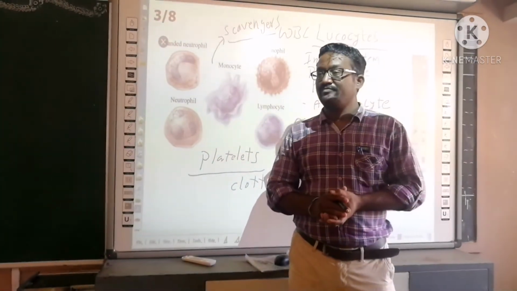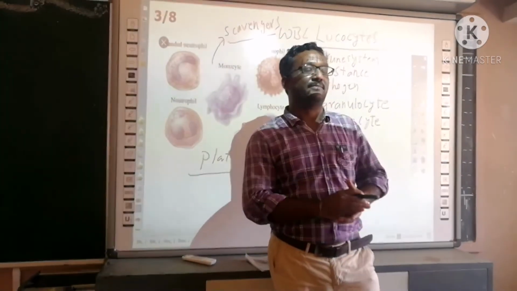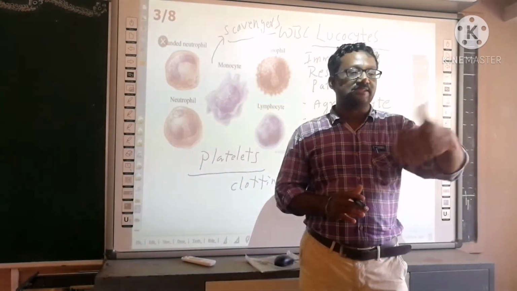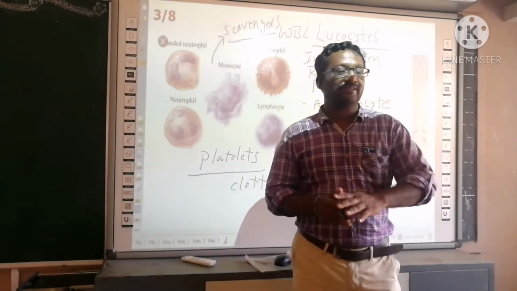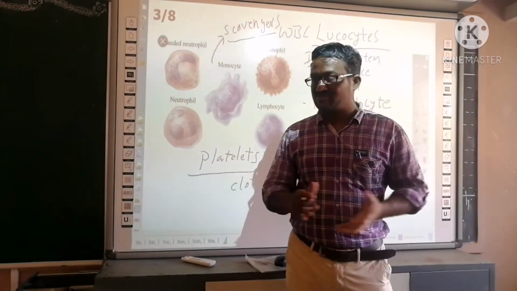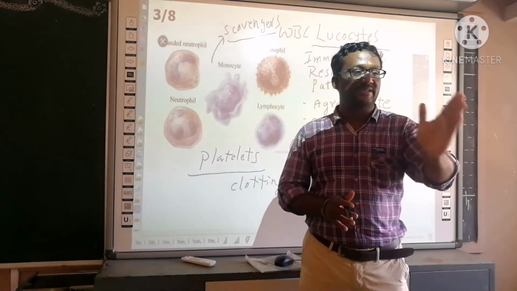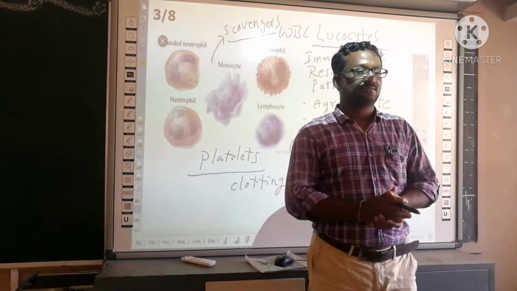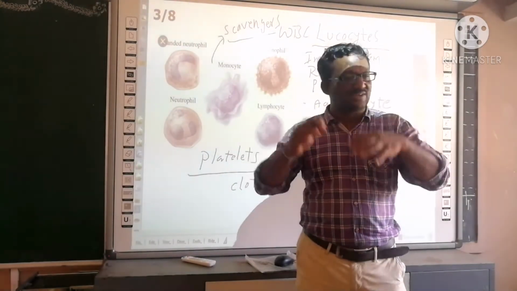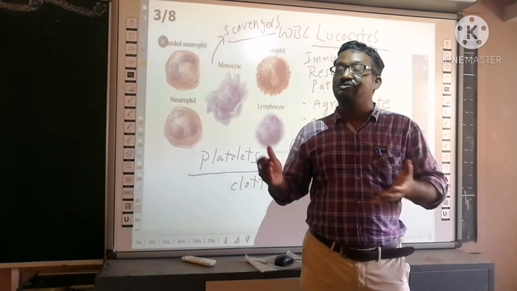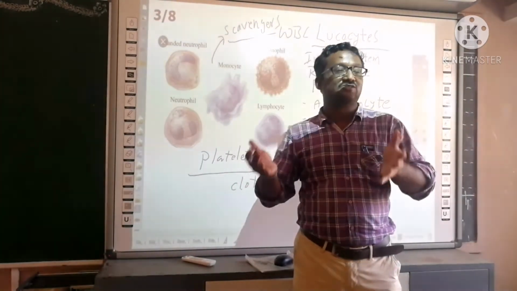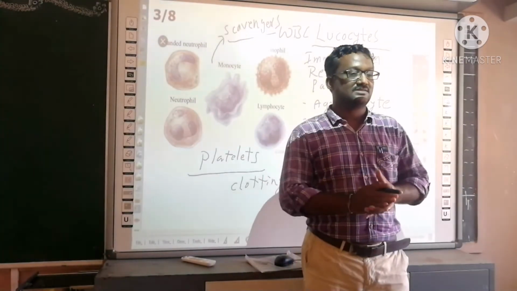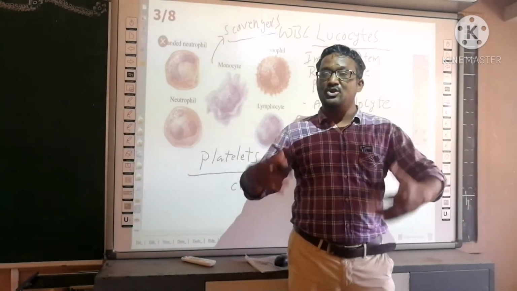Let us see that. If you see the relations among the people in the view of blood groups, you and your sister, or you and your family relatives or family members, are not relatives. Because your blood group is A group, your sister's is B group. So you are not relatives. All the people with A group are relatives in the world. All the people with O group are relatives in the world, if you see in the view of blood groups. But we don't see like that. So what are these blood groups?